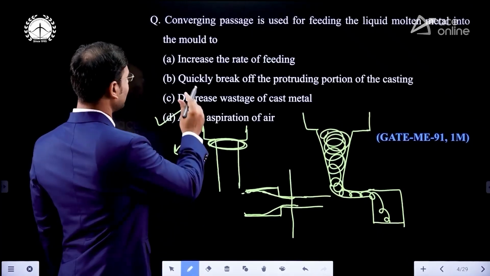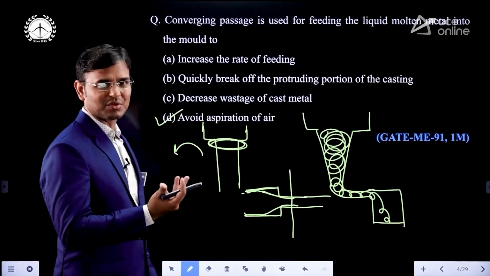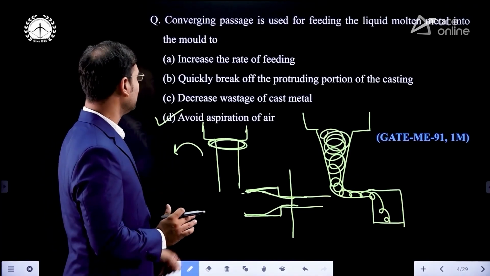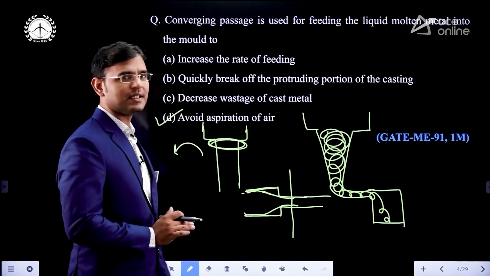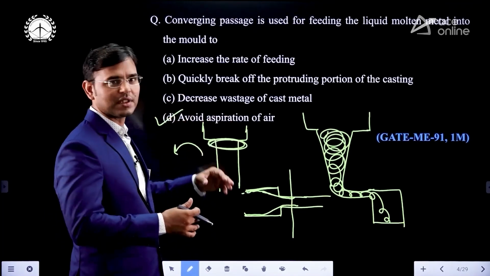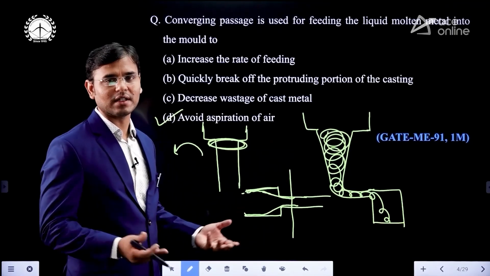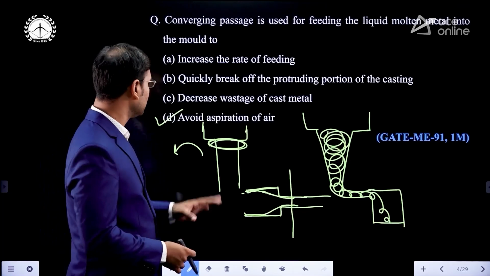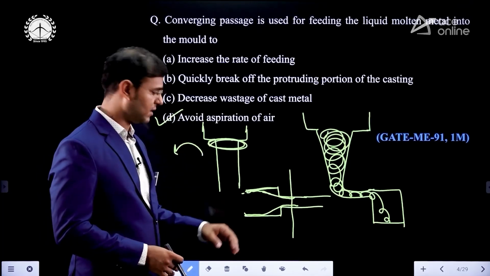And all the three options are not good options. That's why I am not going to explain all of them. Increase in rate of feeding, they are saying anything. And to explain all the options takes a lot of time. It is not required here already. While teaching, I explained all the things, but here it was the main concept.